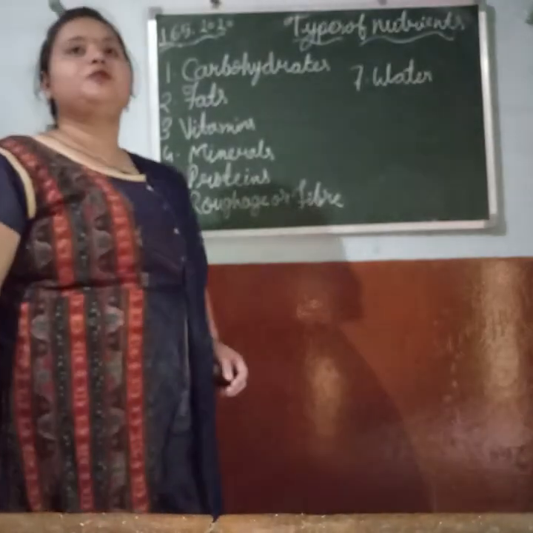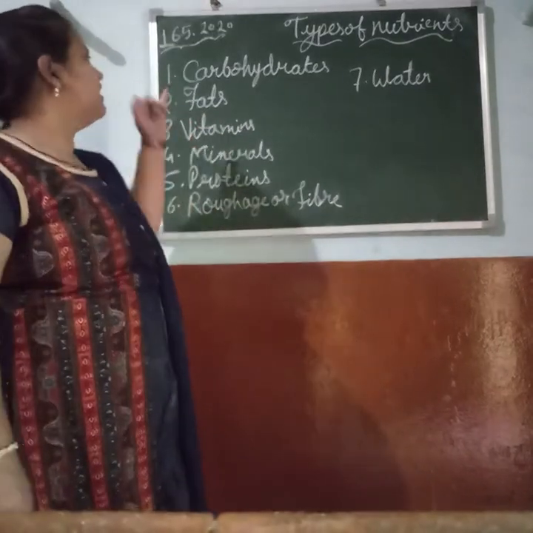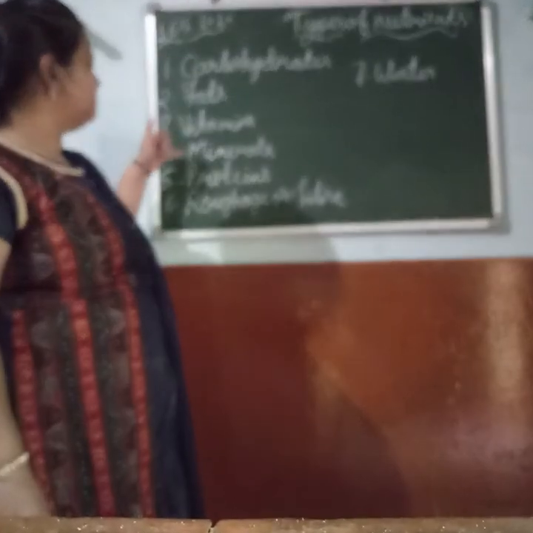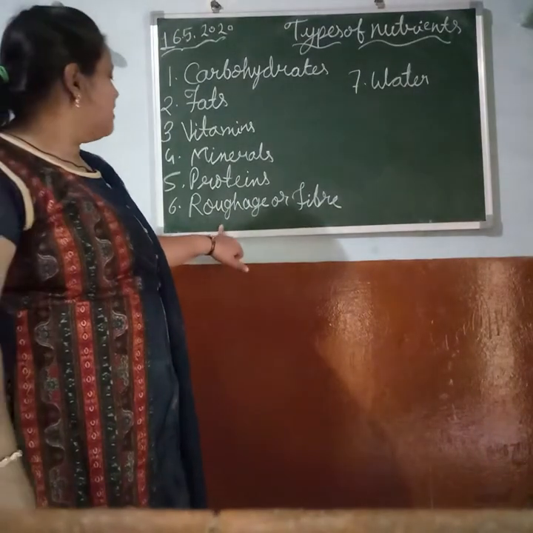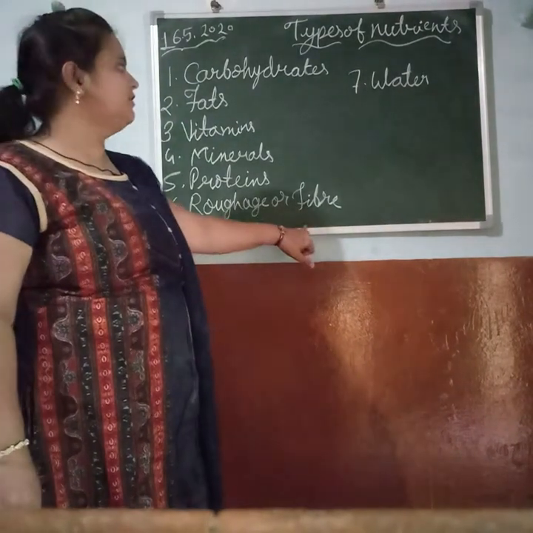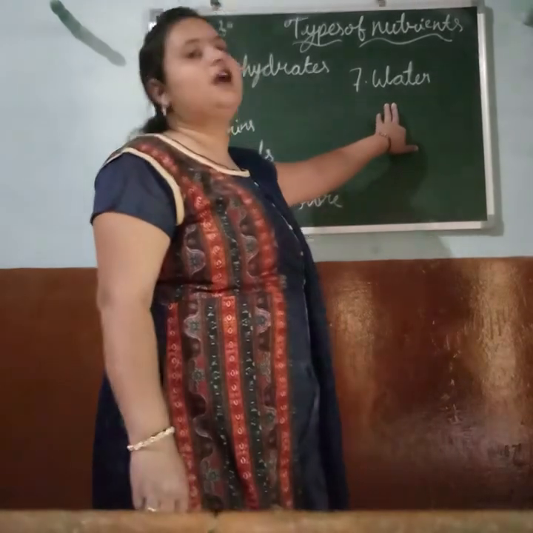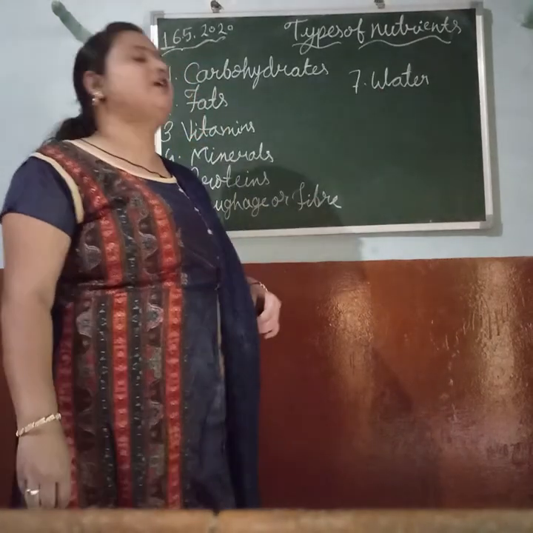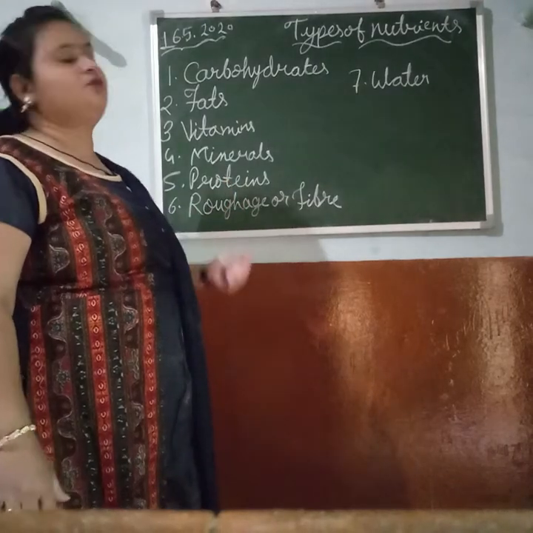So students, there are mainly 5 types of nutrients. These are carbohydrates, fats, vitamins, minerals and proteins. Except these 5, we will study 2 more in this chapter which are necessary to get us energy. These also work as nutrients. These are roughage, which is also called fiber, and the 7th is water. As we all know, we can live without food but we can't live without water. So we will study this also in our chapter. Further, we will study these nutrients one by one.